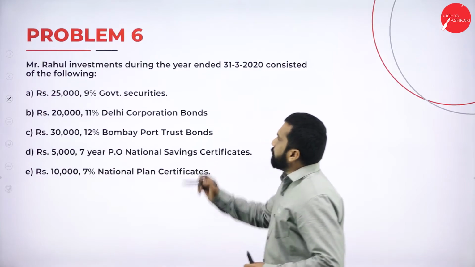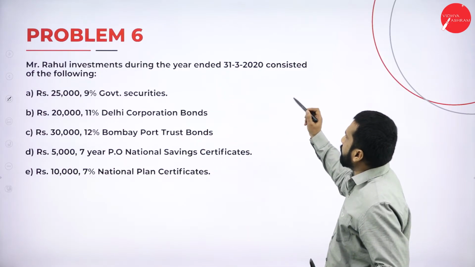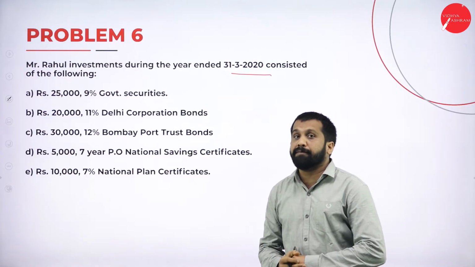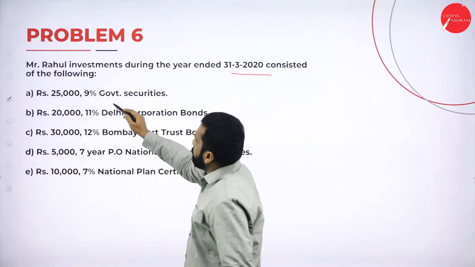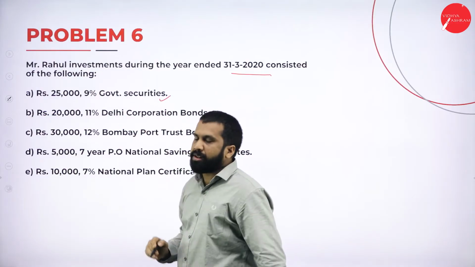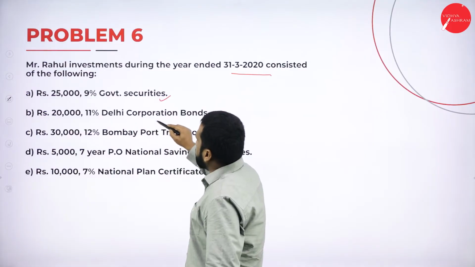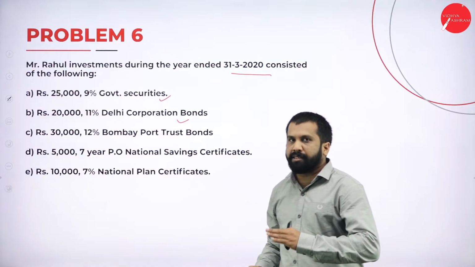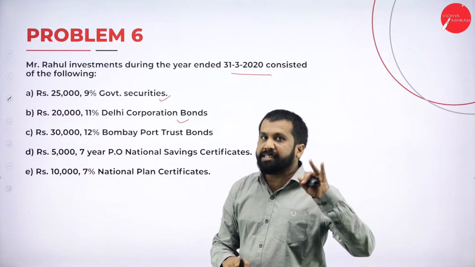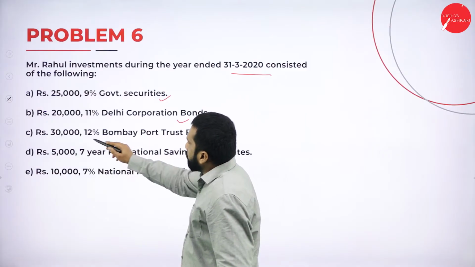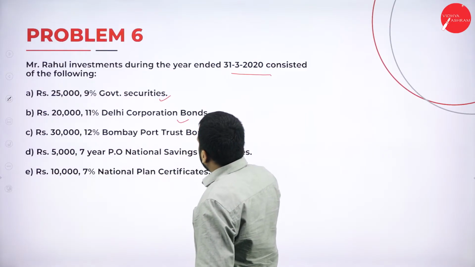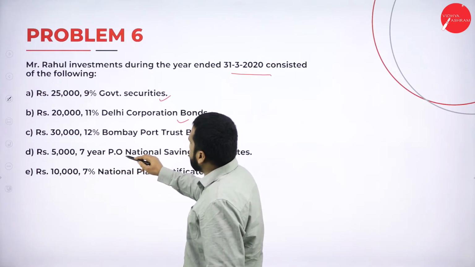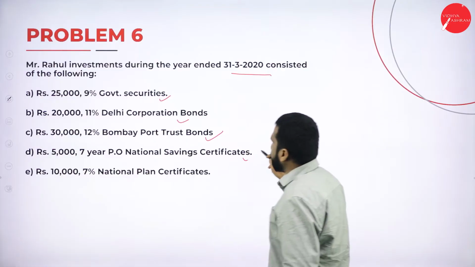Under problem 6, Mr. Rahul's investments during the year ending 31st March consisted of the following. What are the informations? 25,000 9% government security, then 20,000, 11% Delhi Corporation. Everything is taxable except NSC and all. NSC, UTI, these are exempted. Now, 30,000, 12% Bombay Port Trust Bond, taxable. Then 5,000, 7 years Post Office National Savings Certificate.